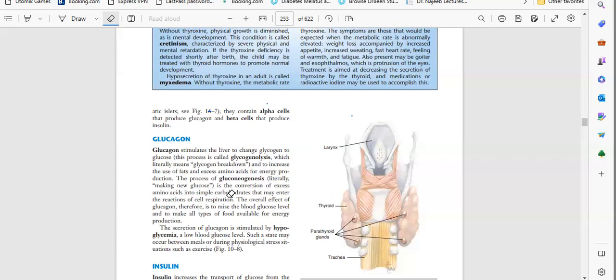So what will happen here? The need for hormones is necessary for us, for storing or for utilizing. These hormones are very beneficial for that purpose. The cell needs energy, and it gets energy from the food we eat.